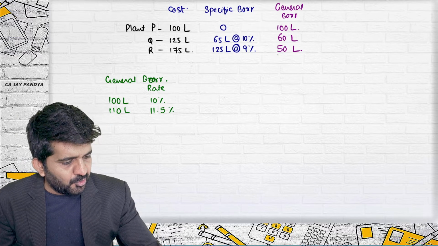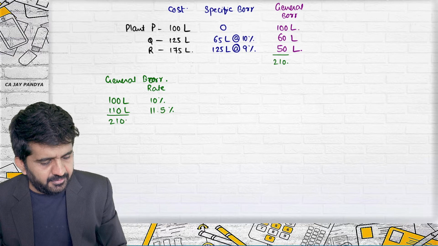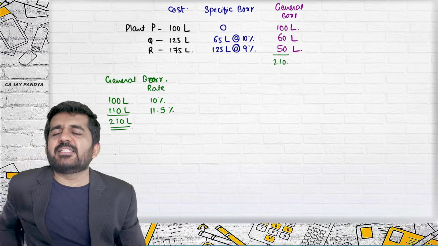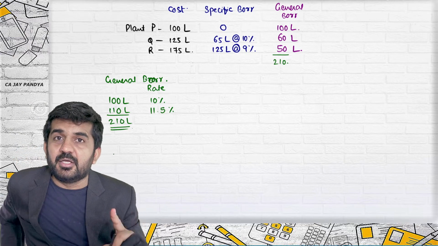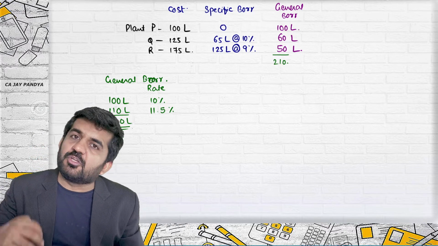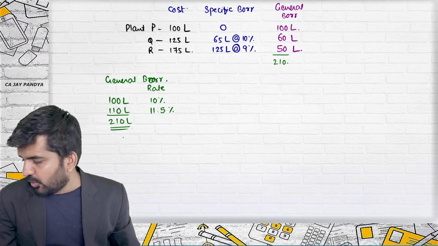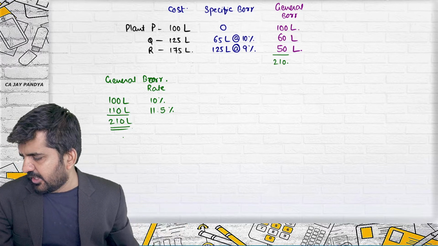Now this is also coming to 210. It is not necessary that this should be the same. This might be higher, as there might be other money used for general purpose. But here it is the same, so we can go ahead. Even if it is not the same, there is nothing to worry.